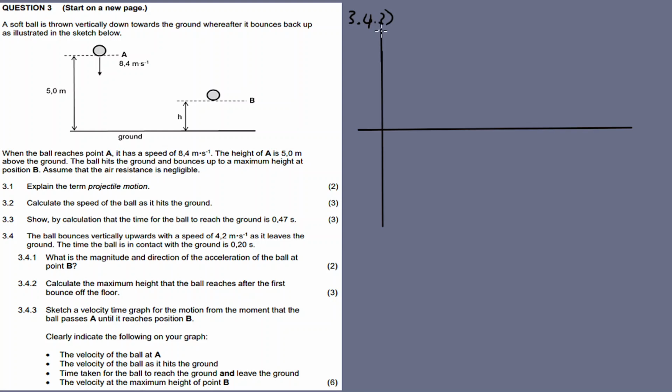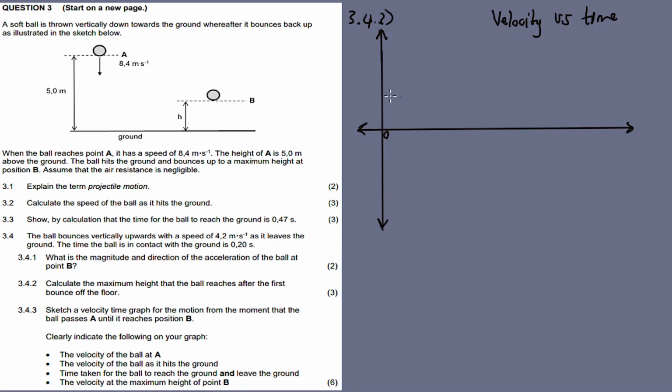So this is the y axis, this is the x axis. 0. This is the velocity time graph, velocity versus time graph.